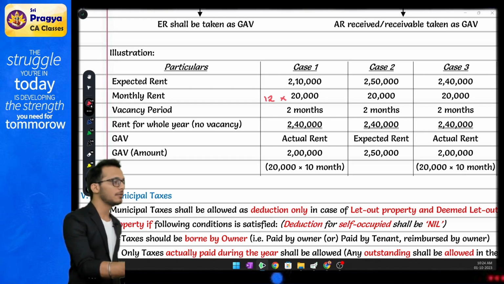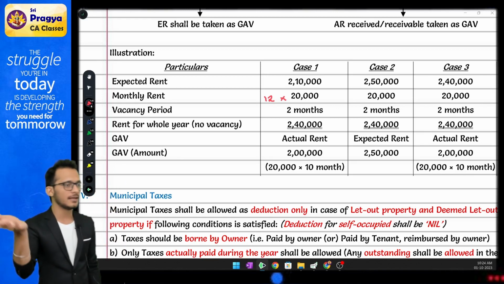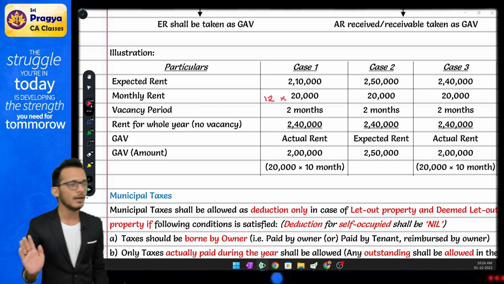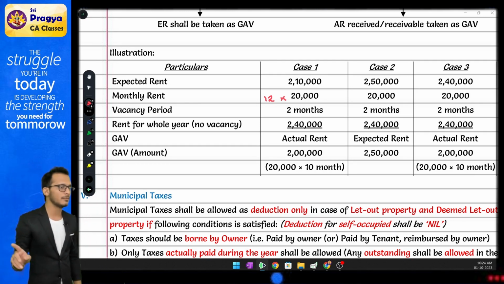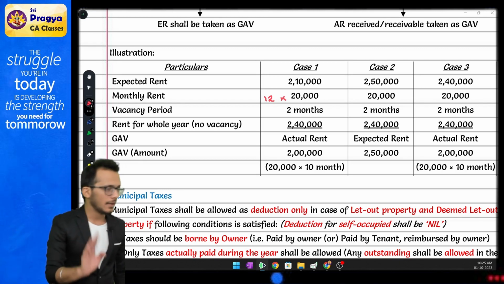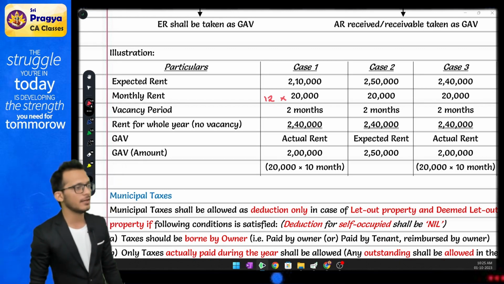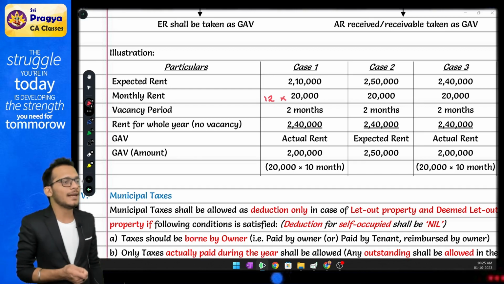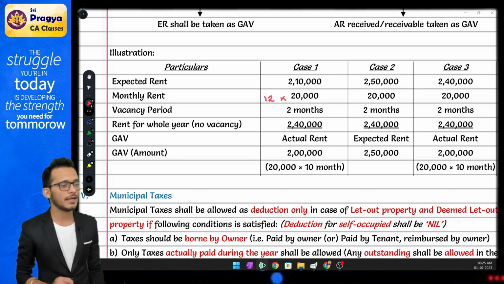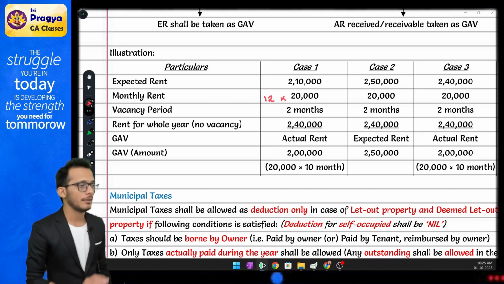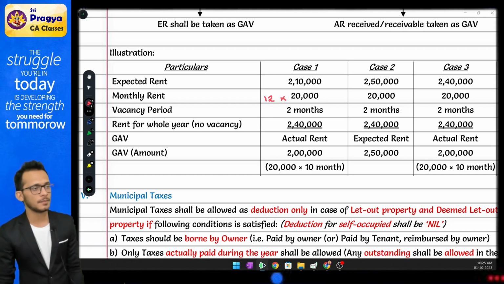It doesn't matter whether you are paying the municipal tax for the current year, past year, next year, or next to next year. Whenever you pay, you get the full deduction. This municipal tax will be claimed only for LOP and DLOP, and will not be claimed for SOP. Please understand, whenever you're talking about municipal tax being allowed as a deduction, if you delay paying municipal tax, you will be levied interest and penalty, which cannot be claimed. You will only take your municipal taxes.